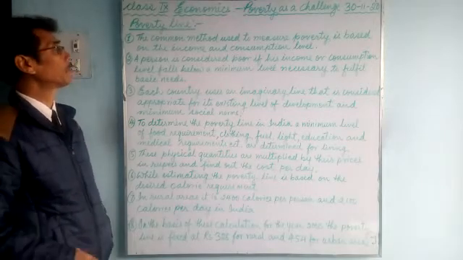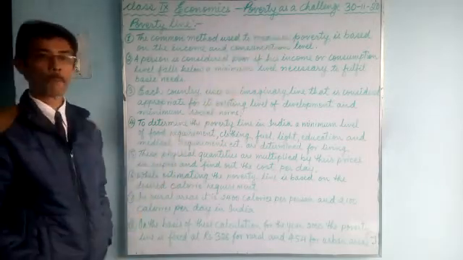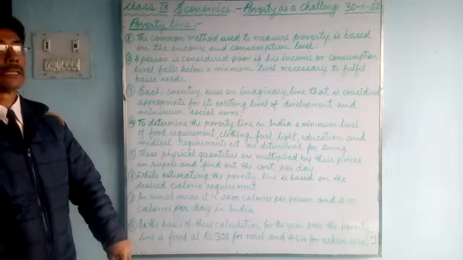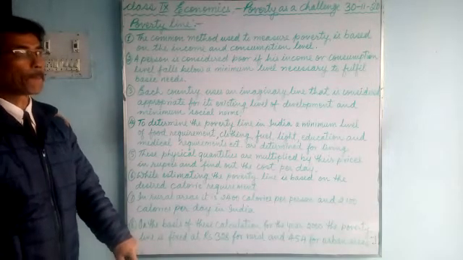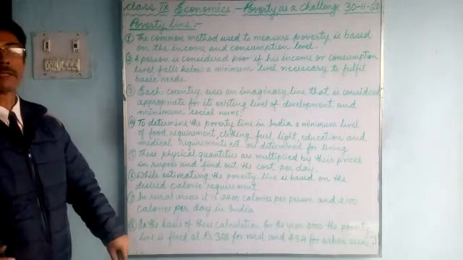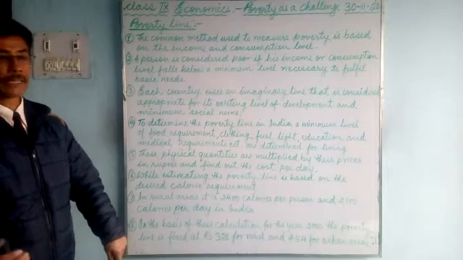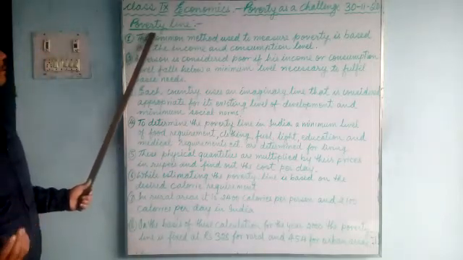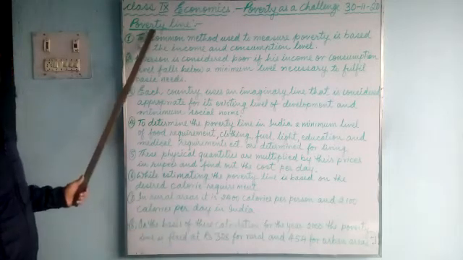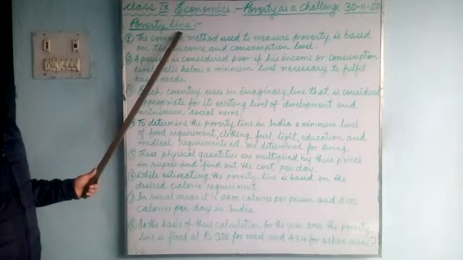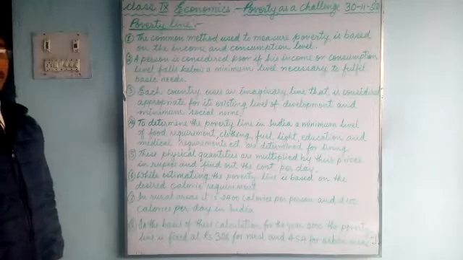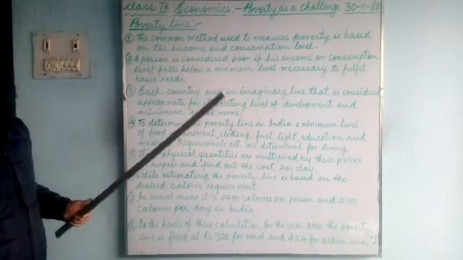We are talking about the chapter Poverty as a Challenge. So far we have learned about various phases or dimensions of poverty, the various reasons for poverty, and what happens when a person is in poverty. Now first we will talk about how to determine whether a person is poor or not poor. Here, the poverty line is an imaginary line set up by the government. In every country it is different. So we'll talk about our country.